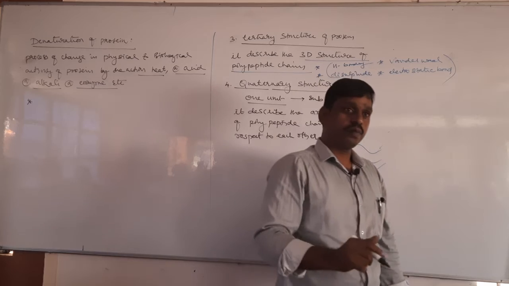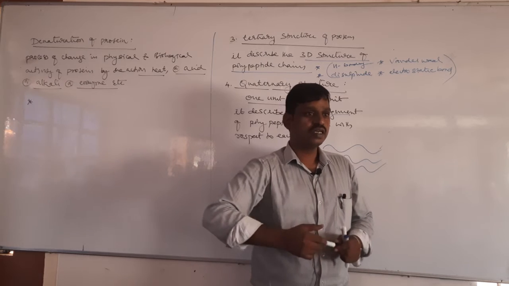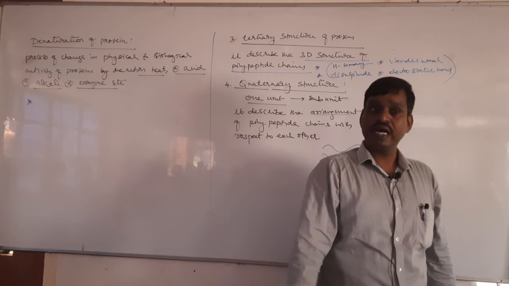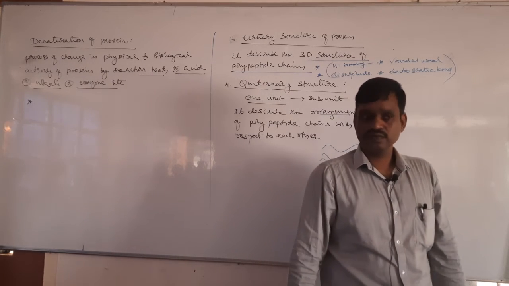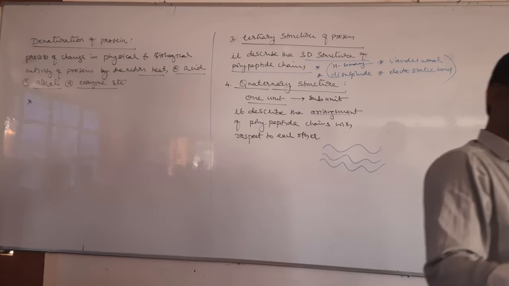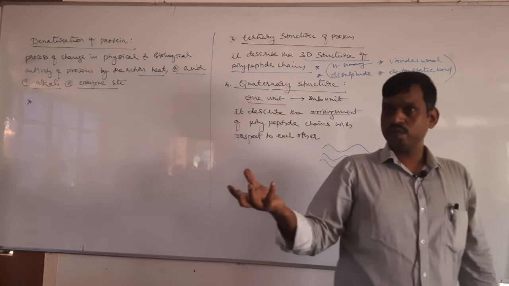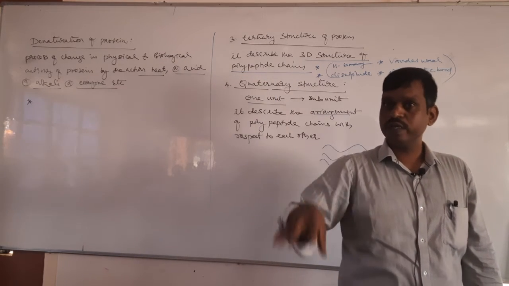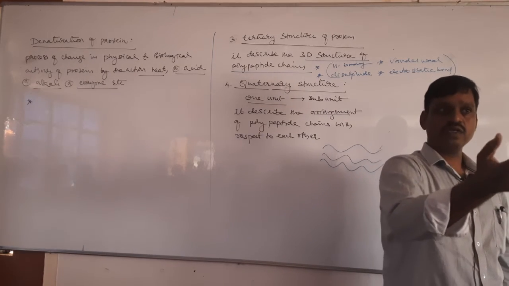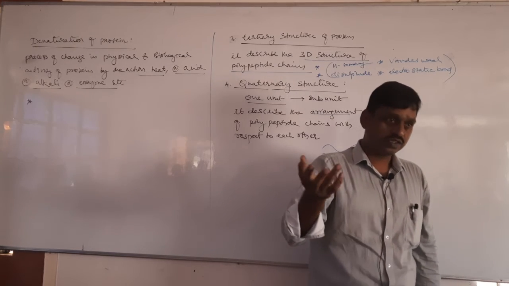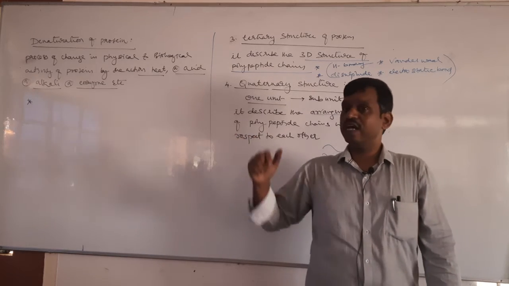Next, second importance. In denaturation of protein, it loses biological activity. Yes or no? Denaturated protein loses biological activity. Yes. Can you tell me an example for denaturation? Curdling of milk. So when you add a small amount of curd to milk, the whole milk gets converted into curd. It is by the action of enzymes from bacteria, and lactic acid. It means it is by the action of acid only.